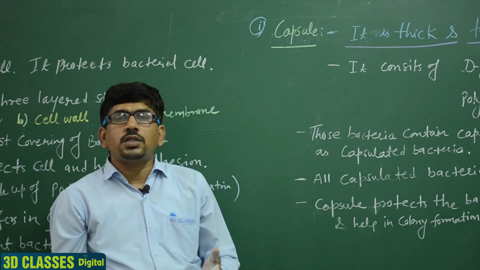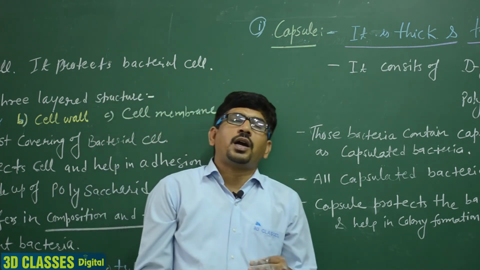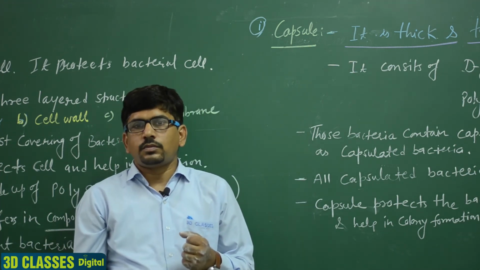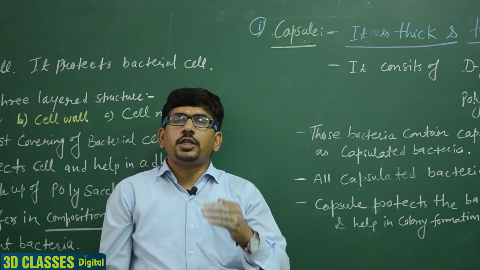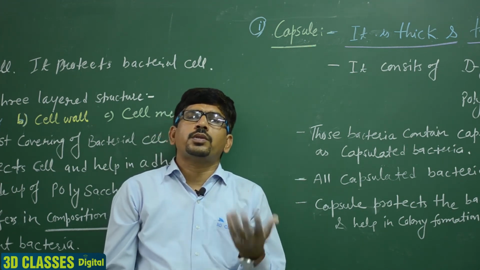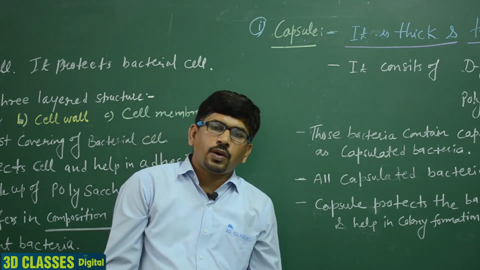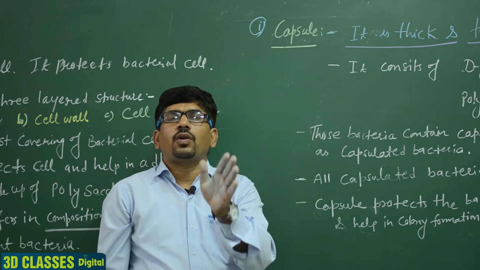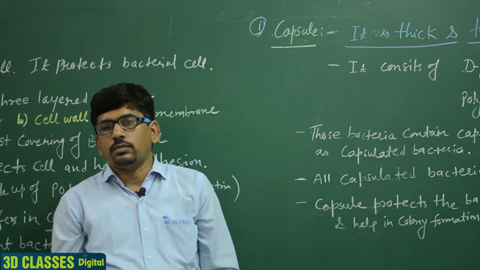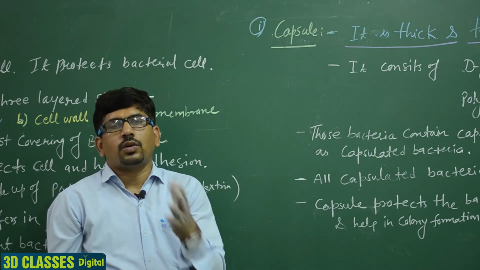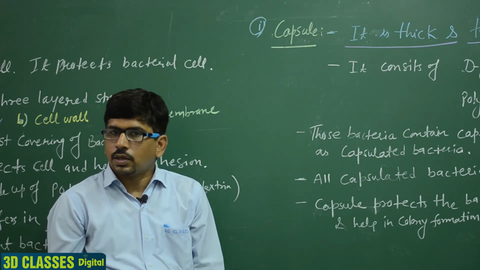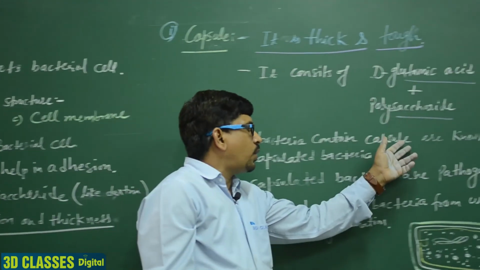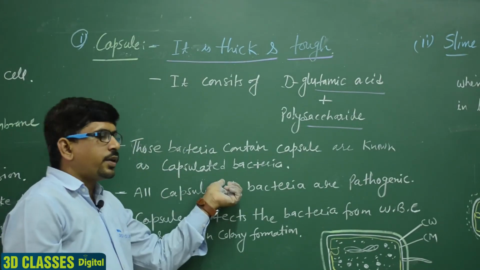Why do they cause disease? Because these bacteria are not destroyed by the WBC immune system of the organism, and they form their colony inside the host cell. So they cause the disease.